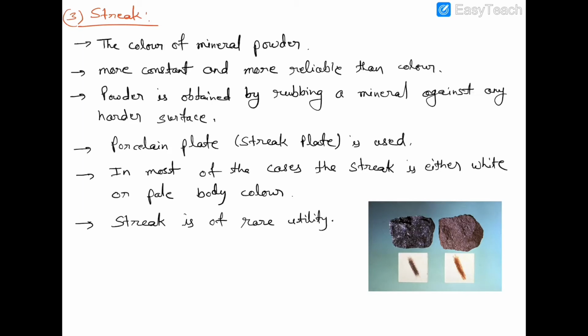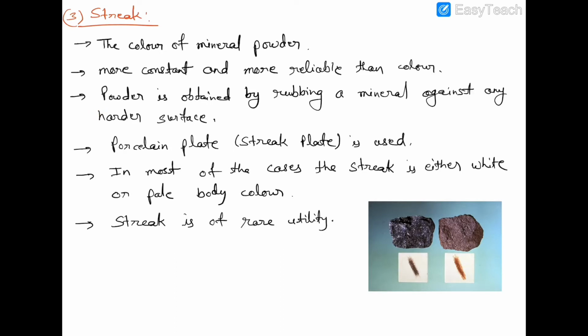The color of mineral powder is called the streak of a mineral. Okay, means the color what the mineral shows in its powder form is called streak. This phenomena is more constant and more reliable than color. Why? Because sometimes it is difficult to identify the mineral through its color because it shows variety of colors, but their streak is same.